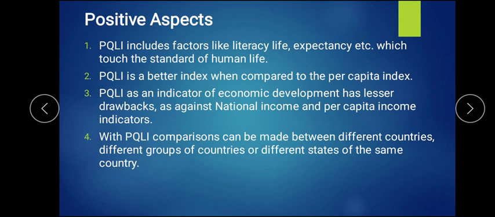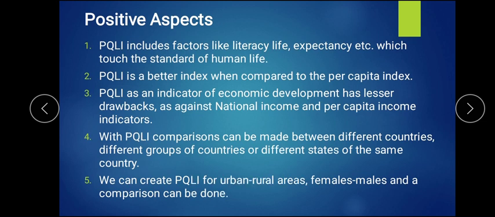Also, you find that this comparison helps us to know between the countries, between the different groups of countries, as well as different states of the same country. Whereas in national income it does not happen, you cannot calculate from one state to another state, but here we can calculate. So here PQLI is a more reliable, flexible data.